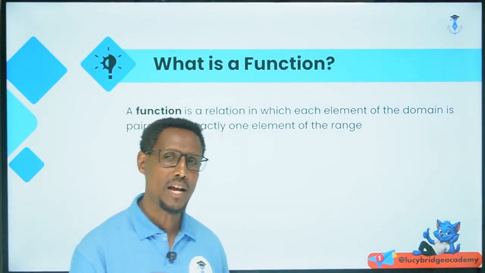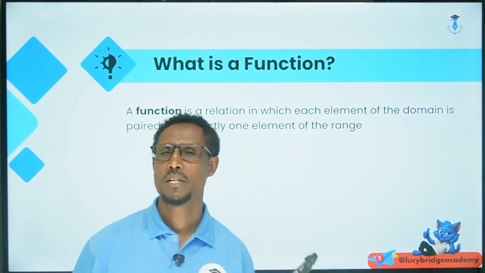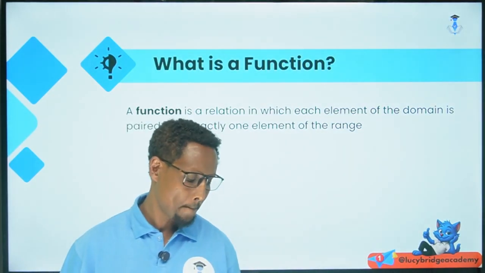Every element of the domain has to be paired with exactly one element in the range. That means it is a function.